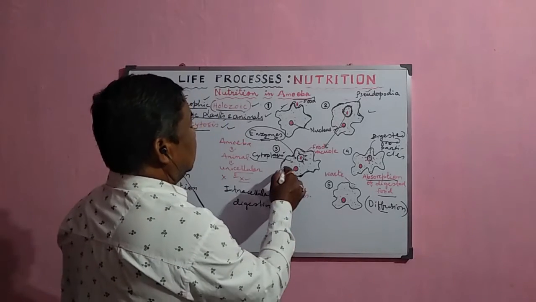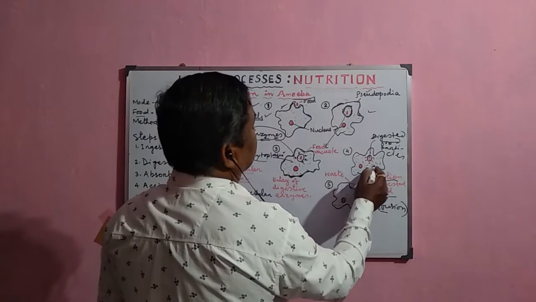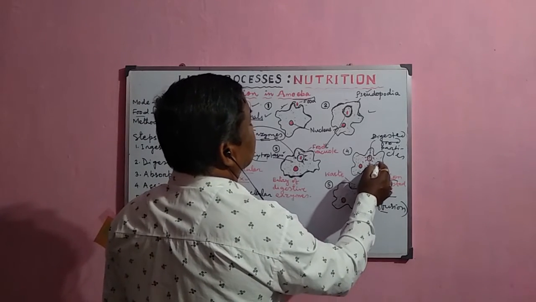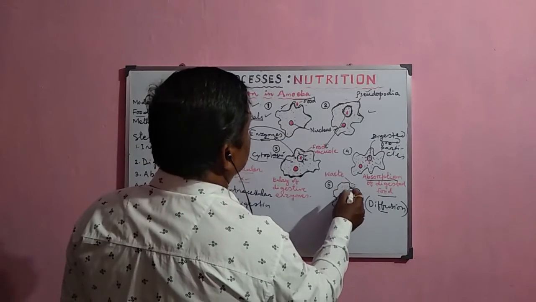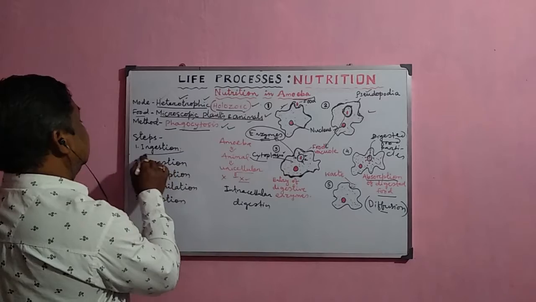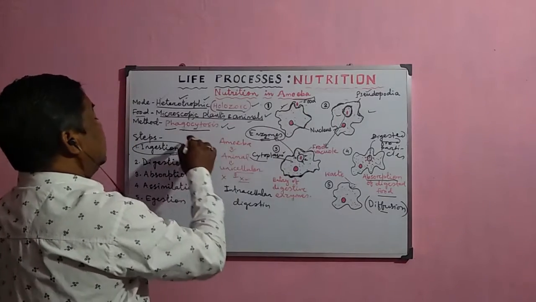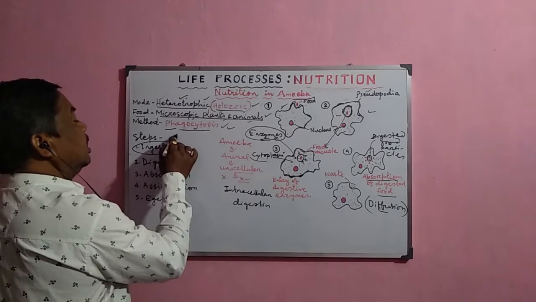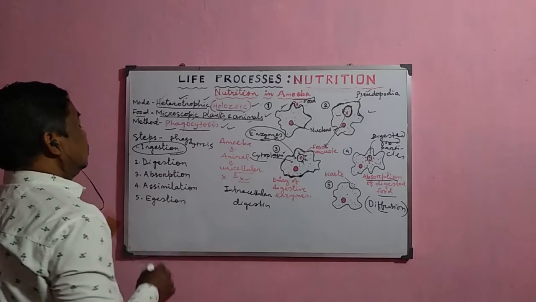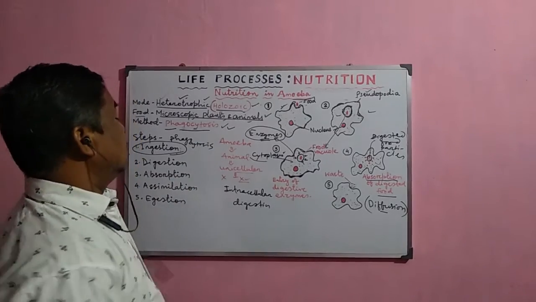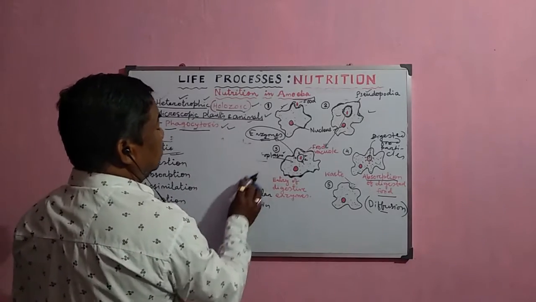Now, they are circulated throughout the cytoplasm. So, when they are circulated throughout the cytoplasm, the next process is assimilation, or utilization. The first process here is ingestion. Here the food is taken in by forming the food vacuole, and that process is called phagocytosis.